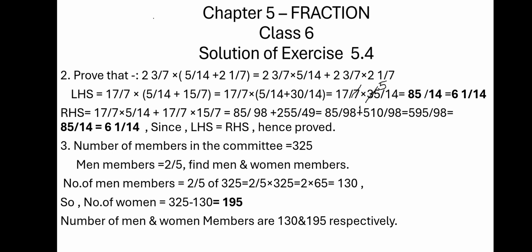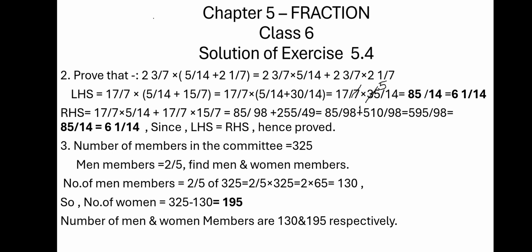Now both are divisible by 7. So we get 85/14, because 7 14s are 98 and 7 8s are 56 and 3 carried, 3 is the remainder, so 35, so 5s are. So 6 1/14. Since both LHS and RHS are equal, hence proved.